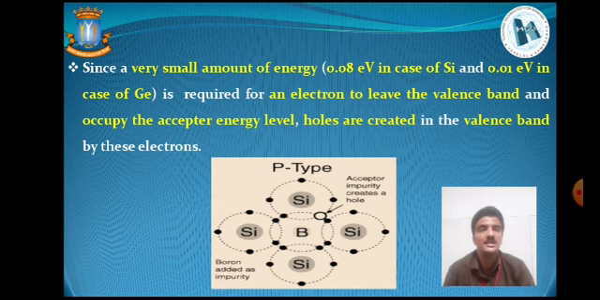So with this, the basic definition of p-type and n-type semiconductors, as well as their energy band diagrams, their examples, and which kind of impurities are present in these semiconductors, we have gone through in this video lecture.